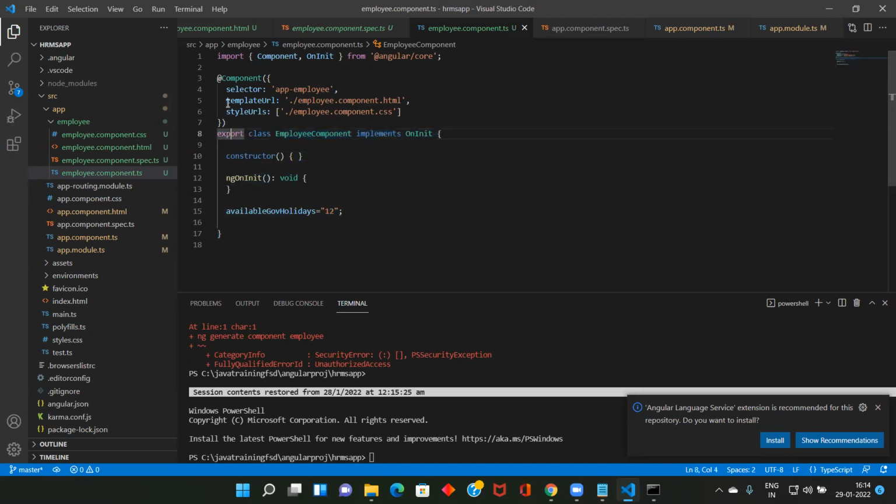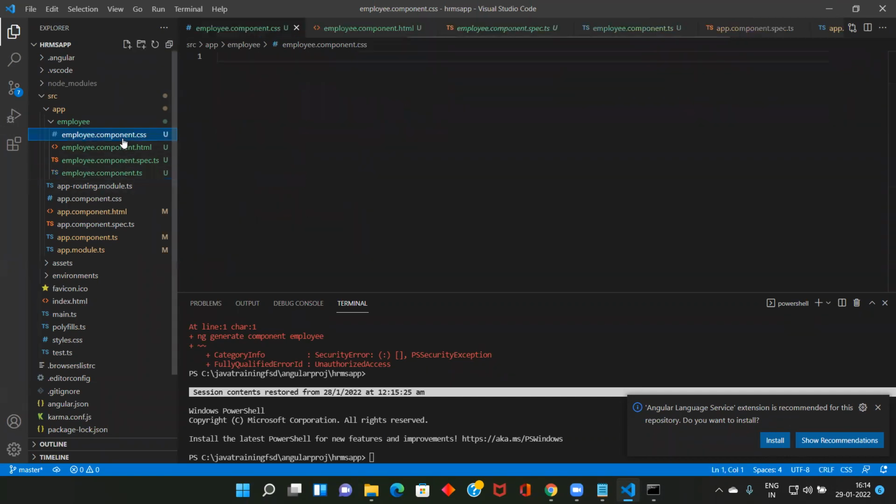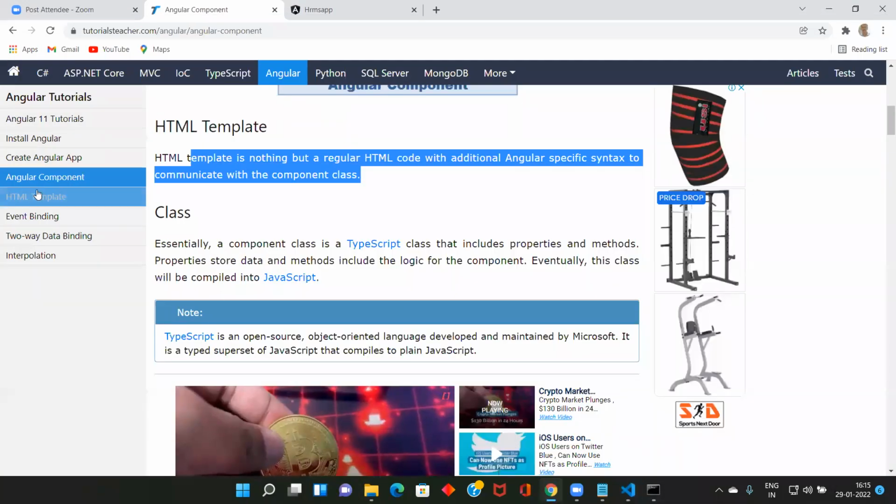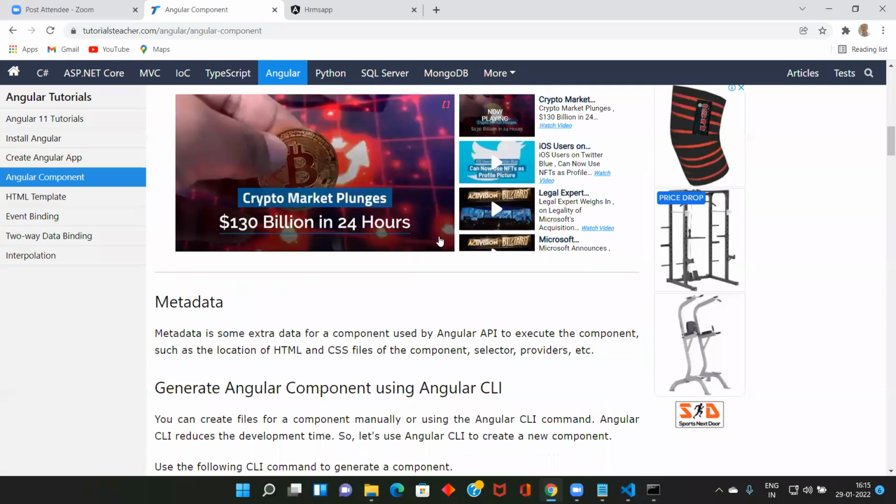See what is export, you will understand. Metadata is added to the component, and HTML. CSS may be there, but you can write the CSS file here. Whatever CSS you want, you can write here so that it will be appended to that one. So now you have an idea about what is an Angular component. Any doubt on this one?